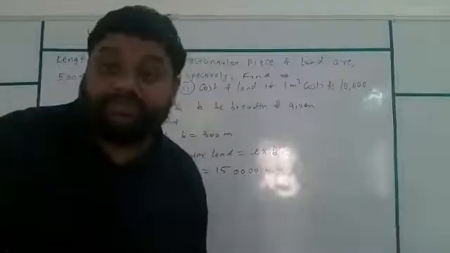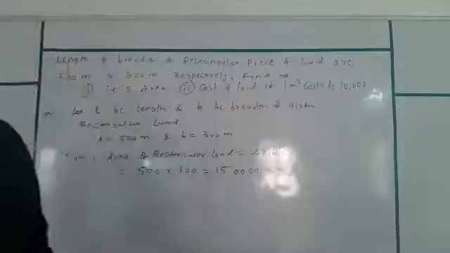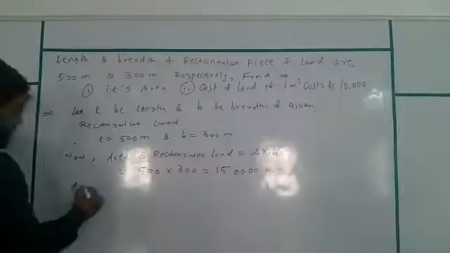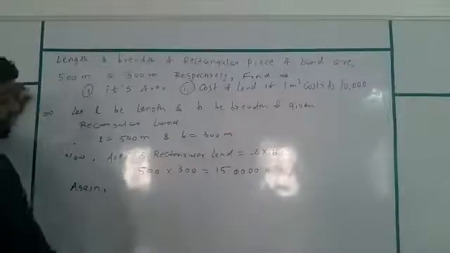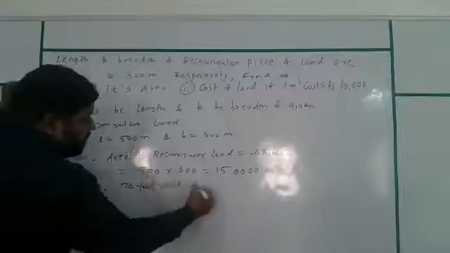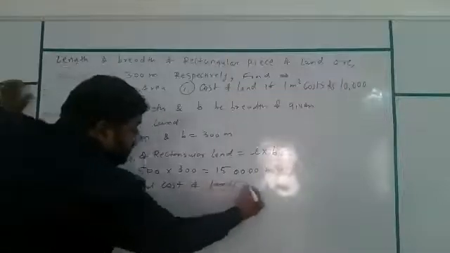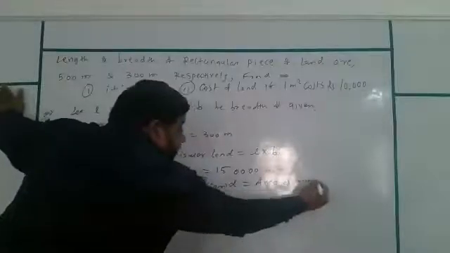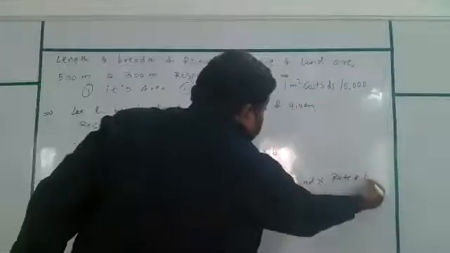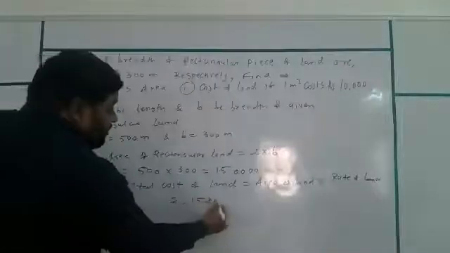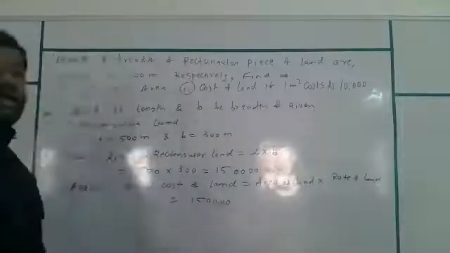Unmute yourself. Now, again, we'll say the next one. Total cost of land is equal to area of land multiplied by its rate of land. Area of land is how much? 15 and then the 4 zeros.